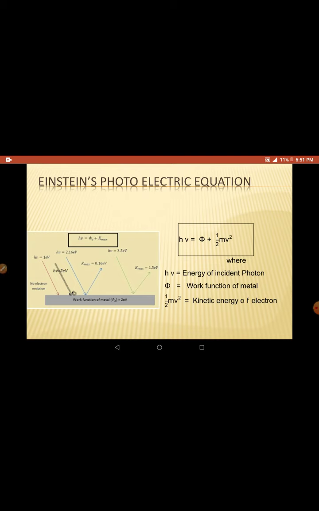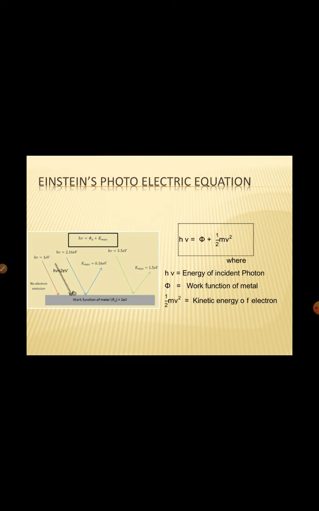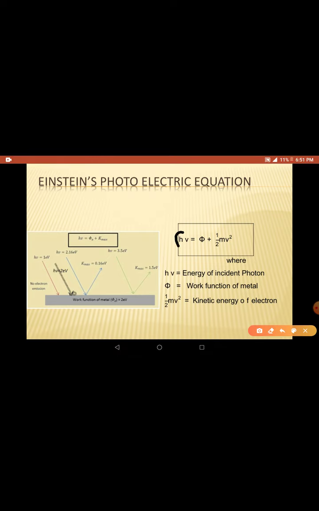This is what Einstein's photoelectric equation says: whatever energy is given by the photon is used in overcoming and coming out of the metal, and the remaining energy is used as kinetic energy of the electron to move away from the metal.